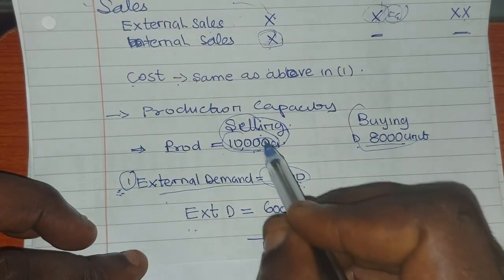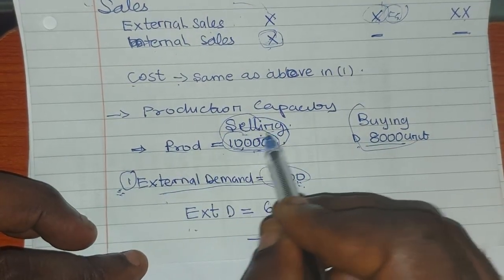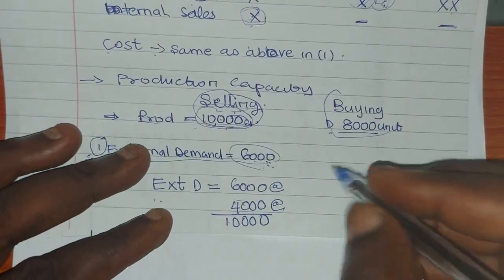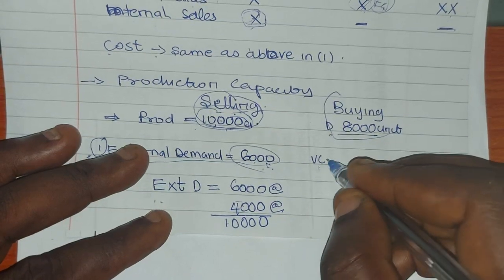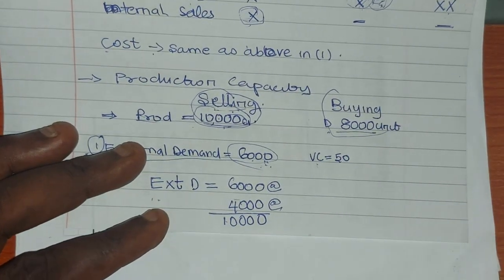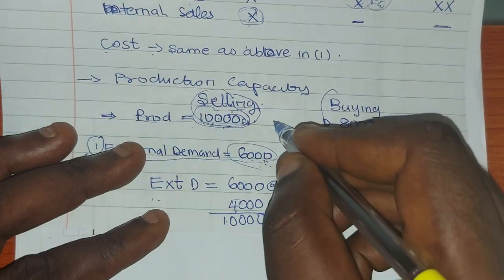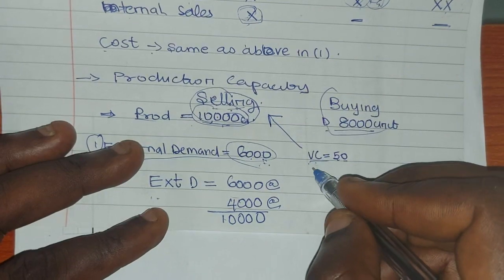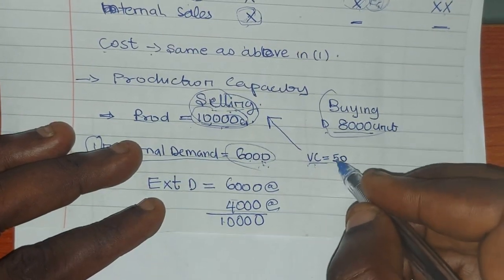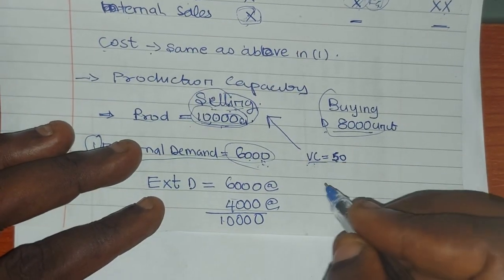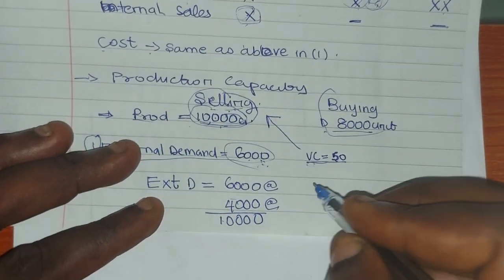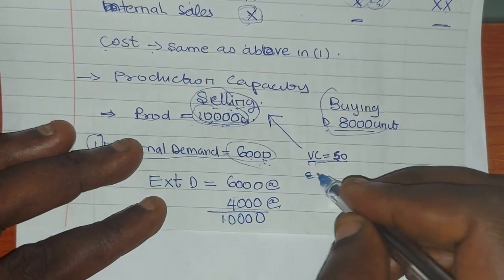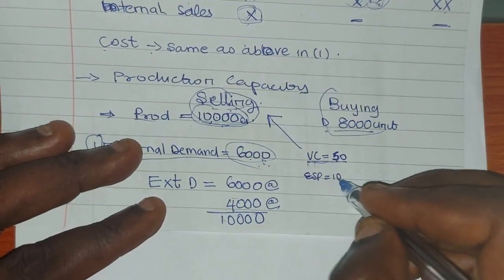So according to the selling division, take note of that, their variable cost is 50 naira per unit. Don't forget, according to the selling division, their variable cost is 50 naira. Then they can also sell at an external selling price, say 100 naira.